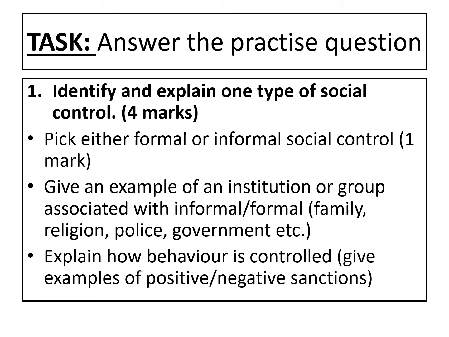So identify and explain one type of social control. Obviously you get 1 mark for picking formal or informal. Then you need to give an example of a group or an institution associated with formal or informal. And then you have to explain how behaviour is controlled by that institutional group. So give examples of the positive and negative sanctions. So I might say one example of social control is informal. I might pick the family, and then I would say how the family controls my behaviour positively and negatively.